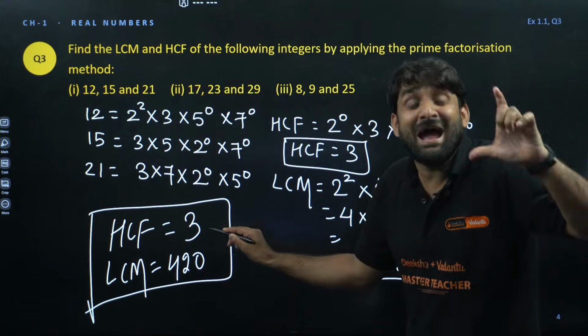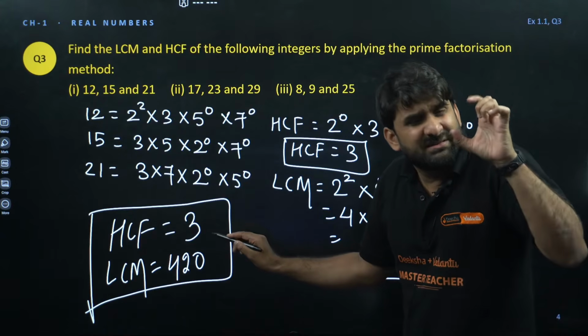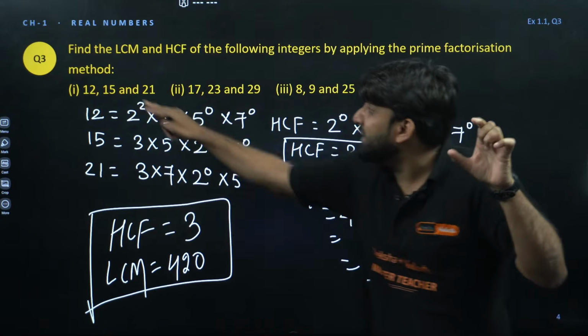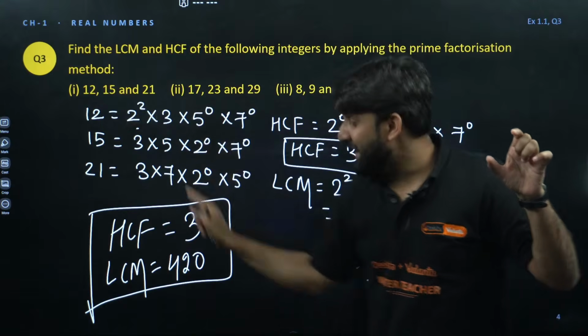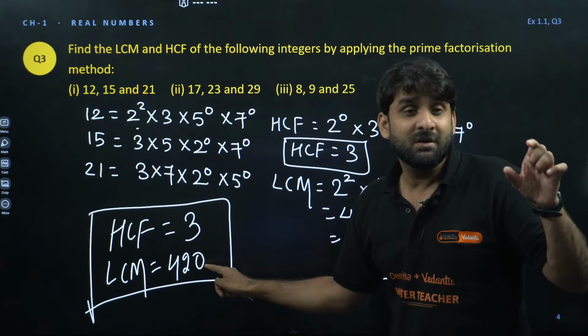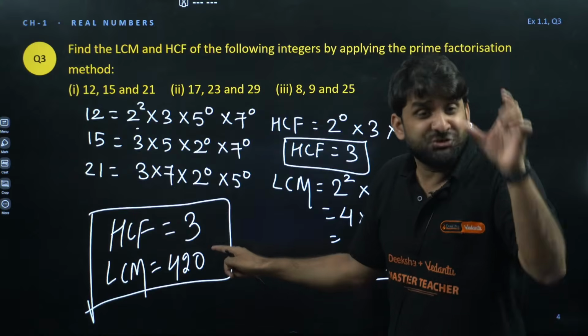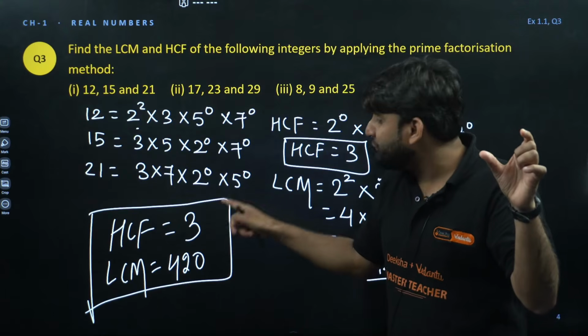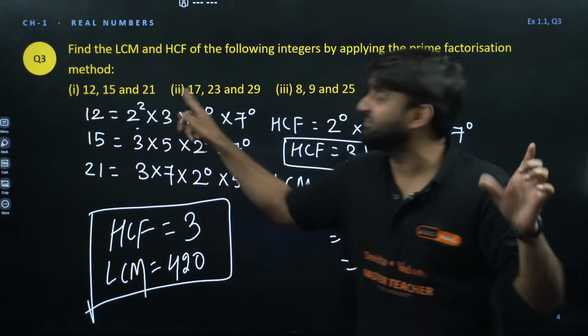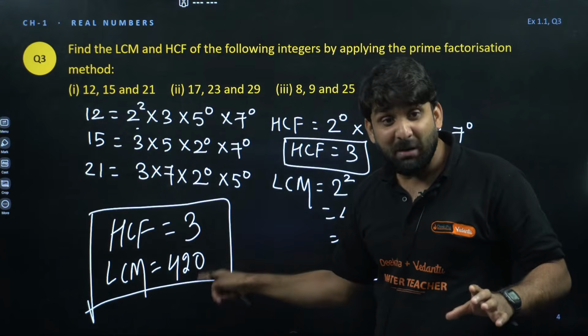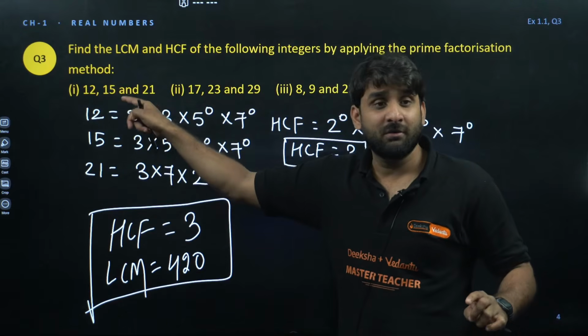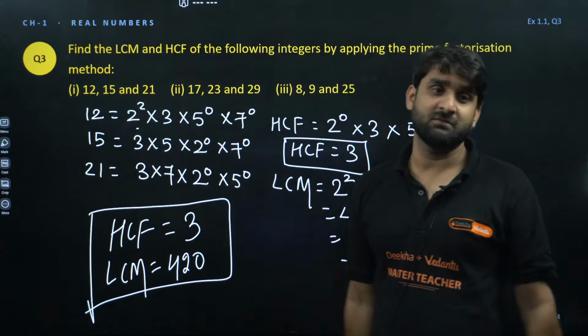HCF is the greatest number which can divide all these three, and LCM is the first possible number which will come in the table of these three. This is the multiple of 12, 15 and 21.